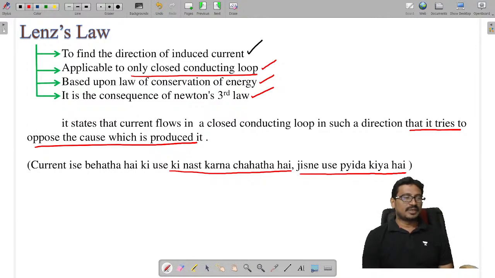That is Lenz's law. Done, all of you? And this is the consequence of Newton's third law.